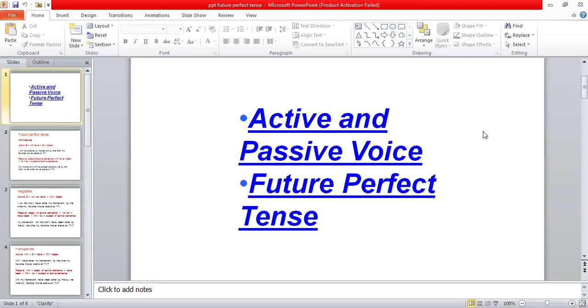So, today we have to start the active and passive voice with future perfect tense. In the last lecture, we did active and passive voice with simple future tense. So, today we have to start with the future perfect tense.